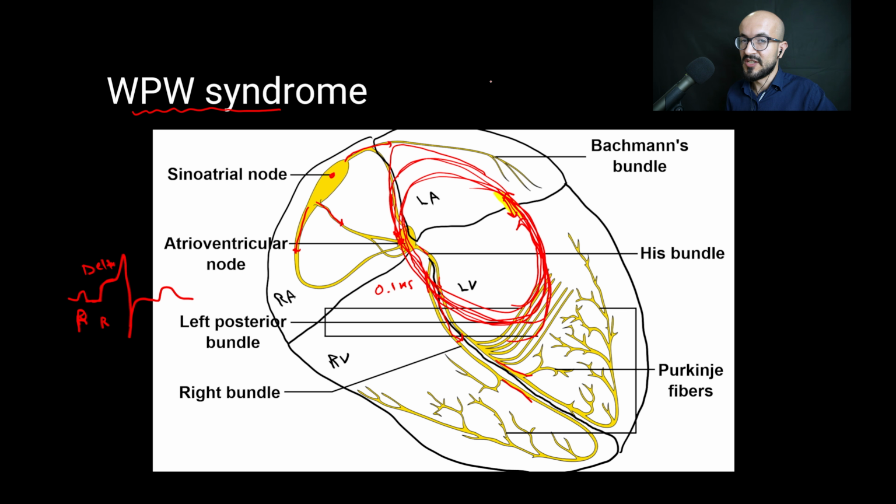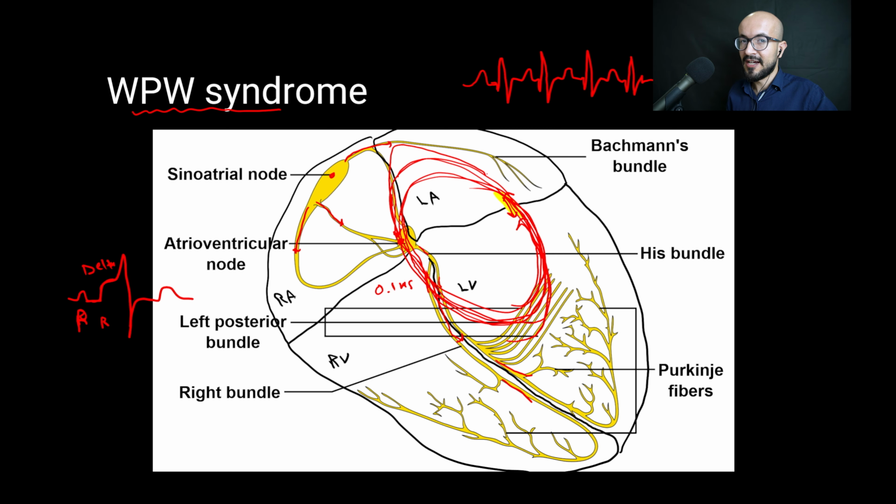Now on the ECG paper, we would have a P wave that is also a T wave of the previous beat, and then we have a QRS complex that is narrow, and then a T wave that is also a P wave for the next beat, and a narrow QRS complex, and then a T wave that is also a P wave, and a QRS complex, and so on. And this is atrioventricular reciprocating tachycardia.